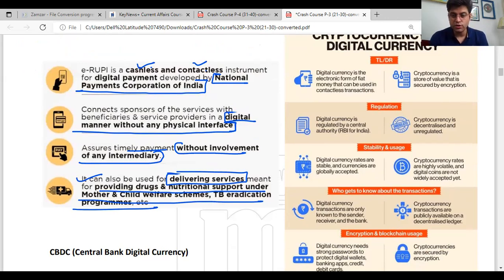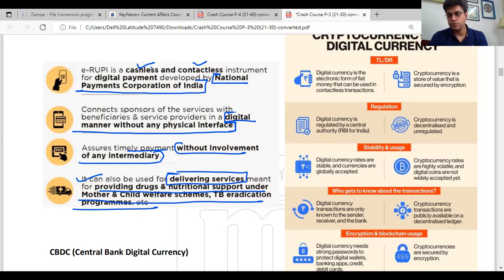Now here I would like to bring your attention to targeted welfare schemes. It can be extremely helpful. How? As mentioned here, this e-rupee is cashless and contactless. It is more of a coupon. You don't need any kind of physical interface. For example, a government can generate a coupon of 1,000 with respect to, let's say, a particular scheme, like the Integrated Child Development Scheme or any other scheme for women or child welfare.